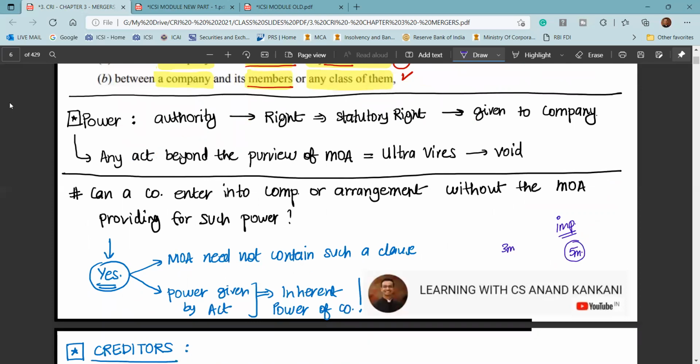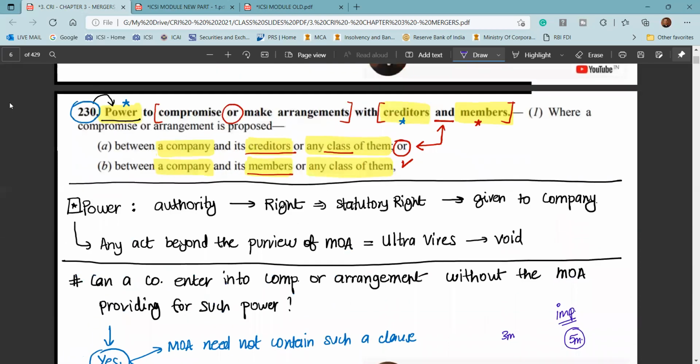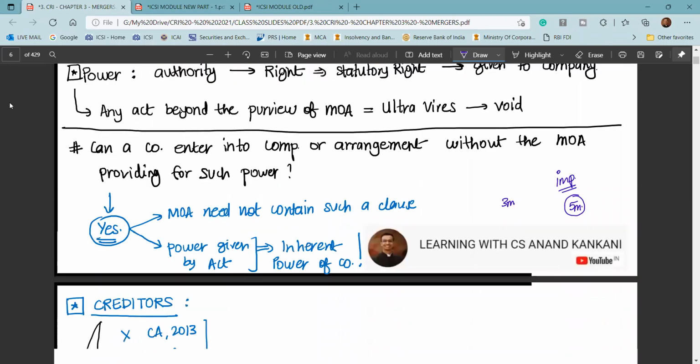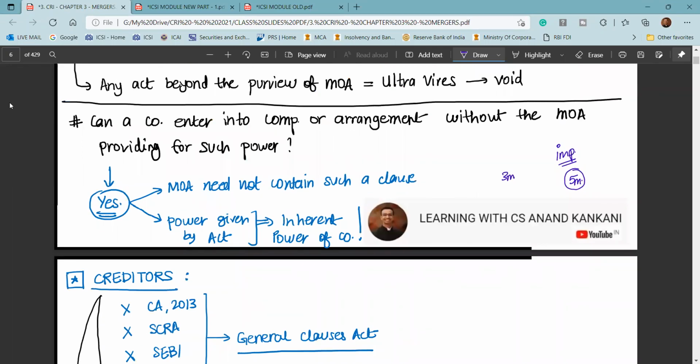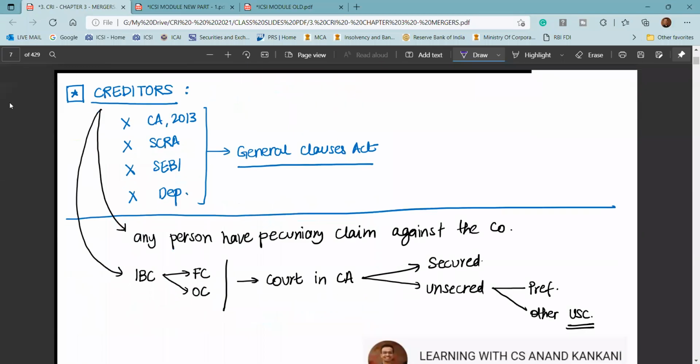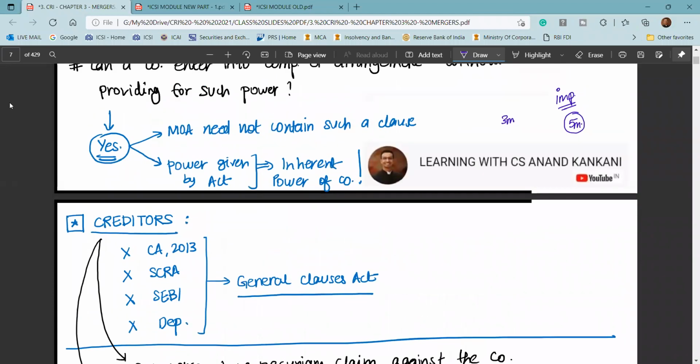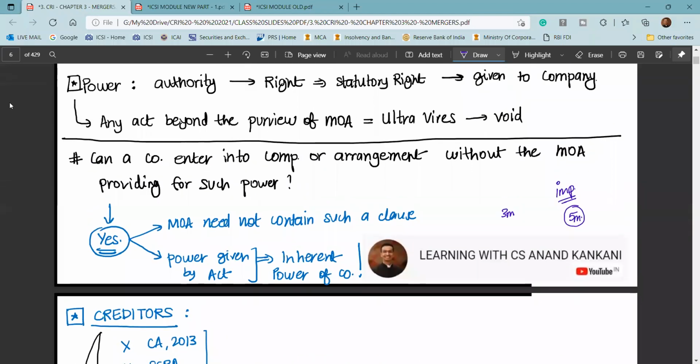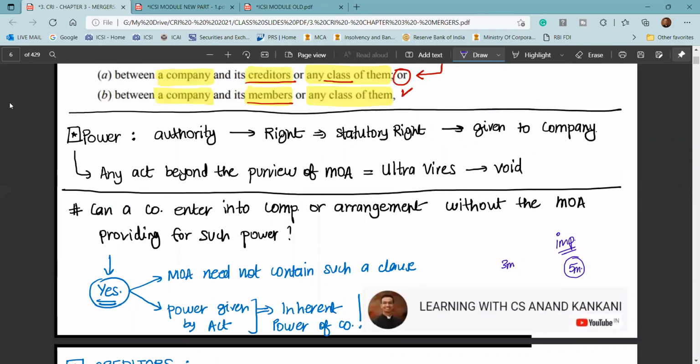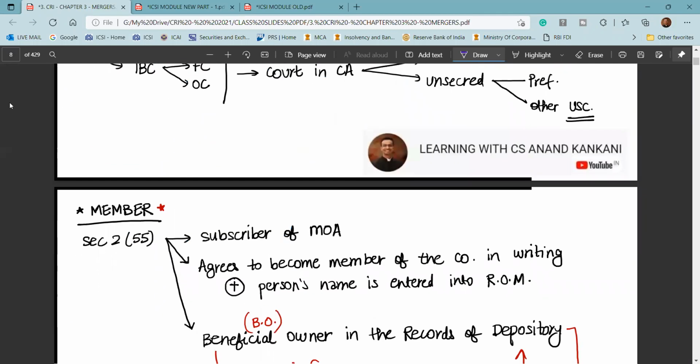But if it's a 5-mark question, then what you can do is start by defining the words compromise, arrangement, creditor, member, and then class. This way you will overall expand the answer. Otherwise, if it's a 3-mark question, just restrict your answer to this much content, that it's the inherent right of the company to enter into compromise or arrangement.